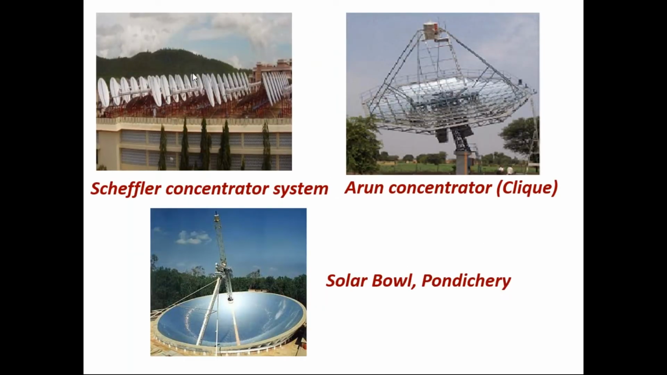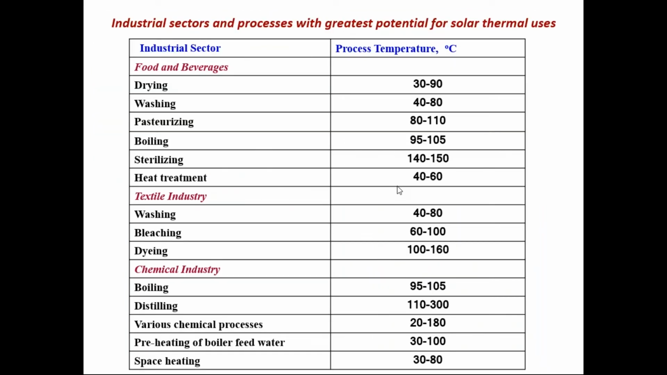And these are a few applications. This installation is from Tirupati Devasthan. This is the Arun dish. Here small Fresnel lenses are used. Each mirror has a certain angle so that the solar radiation falling on these mirrors is converged at this focal point. So these are the various technologies which are available to us.